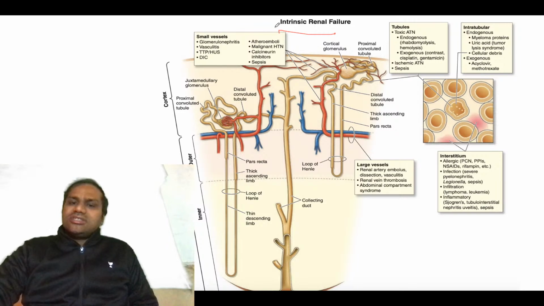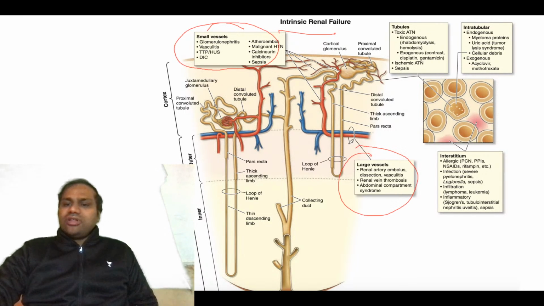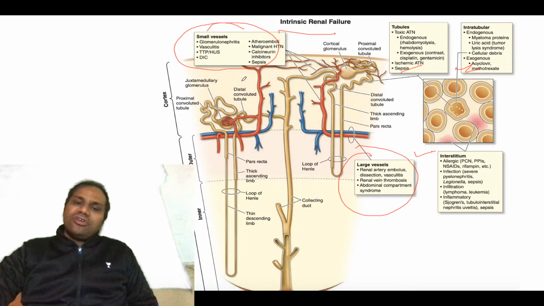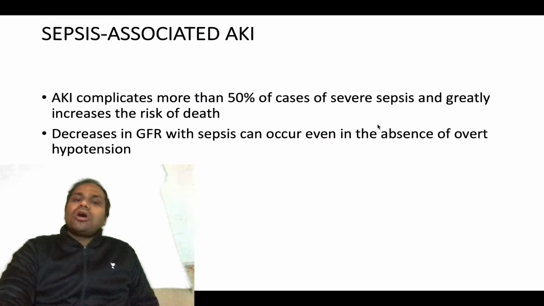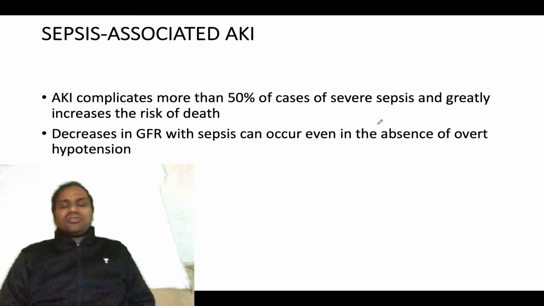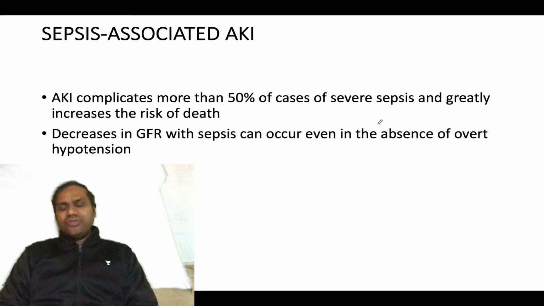So what are the causes of intrinsic renal failure? We have talked about how it can be associated with small vessels or glomeruli, or with large vessels. Then it can be associated with different toxins, different drugs, and different bacteria and viruses. These are the causes of intrinsic renal failure, with the corresponding site where they act. You can just see this figure and try to memorize these things, not mug up. So sepsis-associated AKI: sepsis is a very important cause of acute kidney injury, which we have talked about.